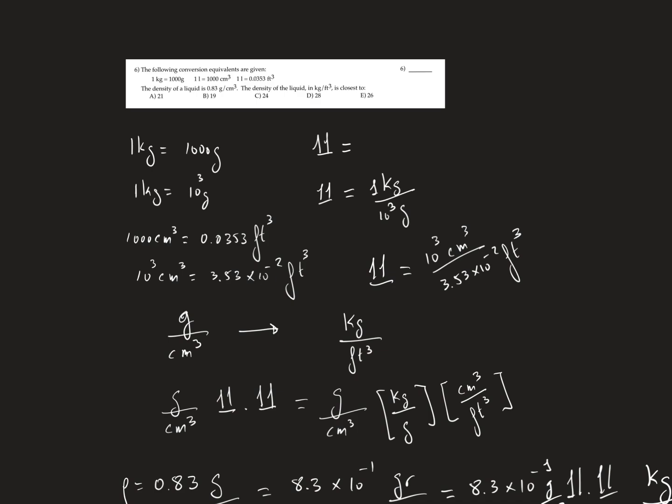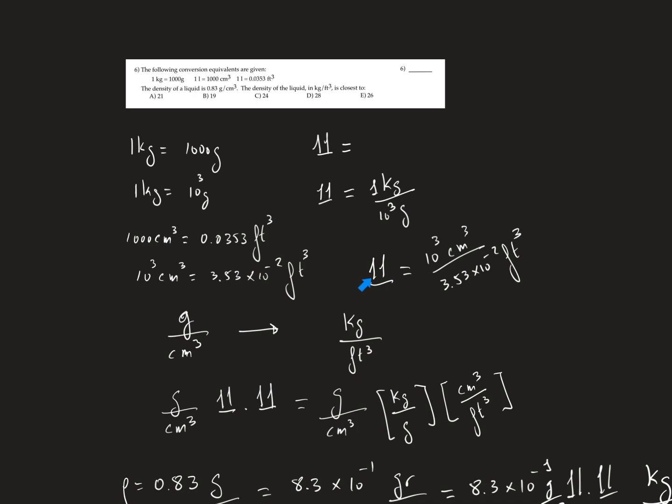If you move the point to the left, you raise to a positive power. In this case we are moving the point to the right, so it would be 3.53 by 10 raised to the power minus 2 foot cube. So this is the equivalence. And what is the unity?